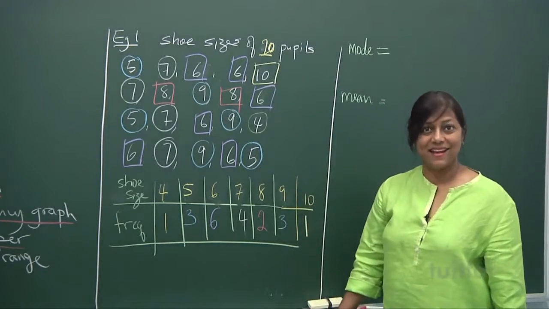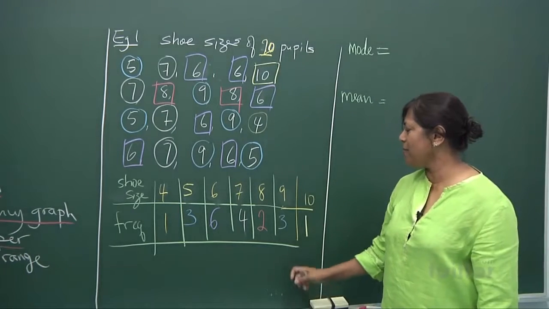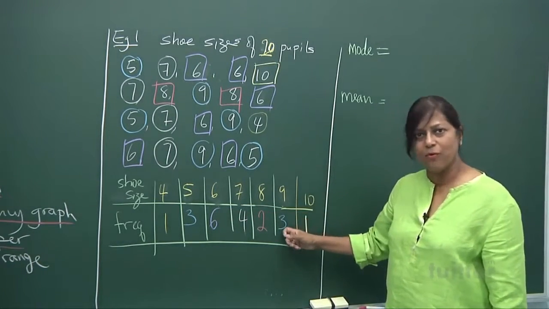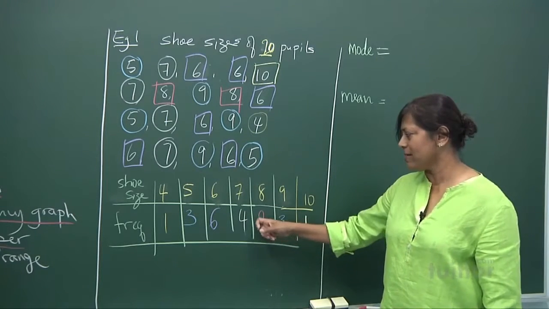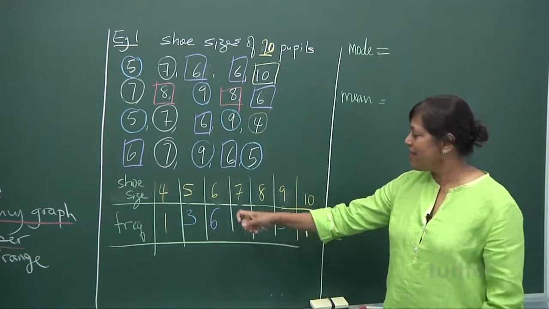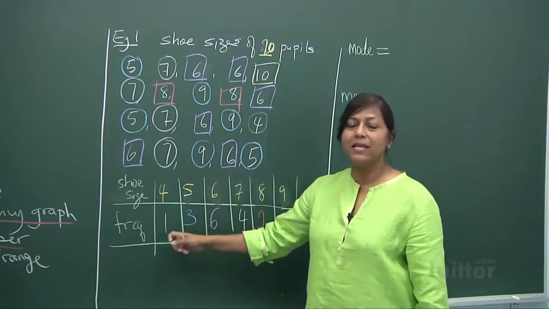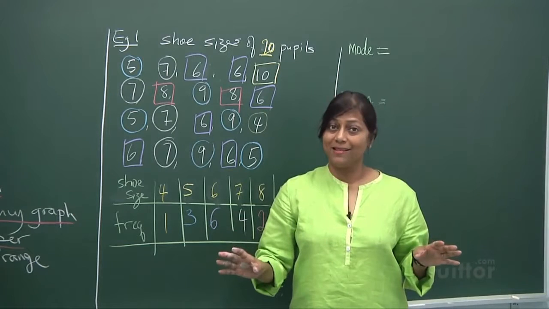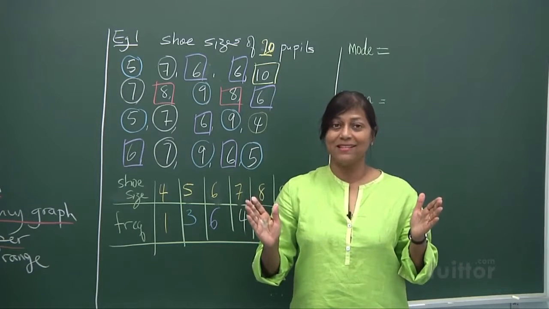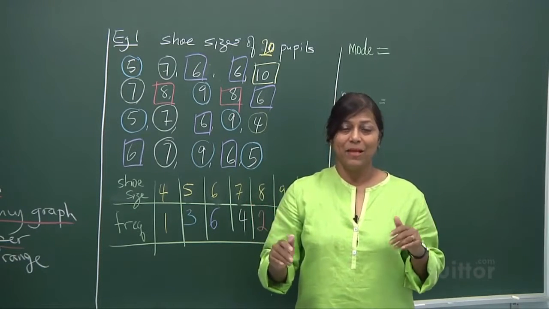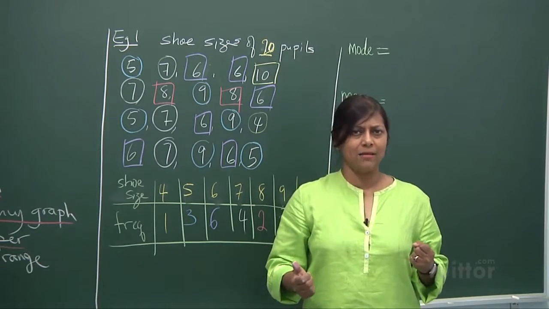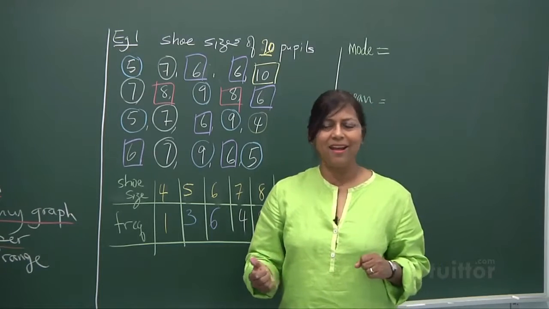If we add them up together, this is called the frequency. 1 plus 3 is 4, 4 plus 2 is 6, 6 plus 4 is 10, 16, 19, 20. So we have 20 pupils, 20 shoe sizes. Now if you look at it, what's the most common size that's in demand?